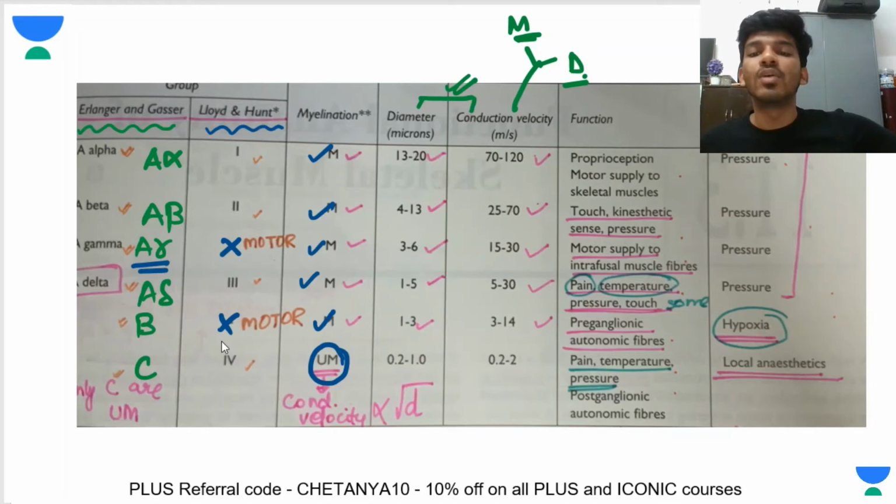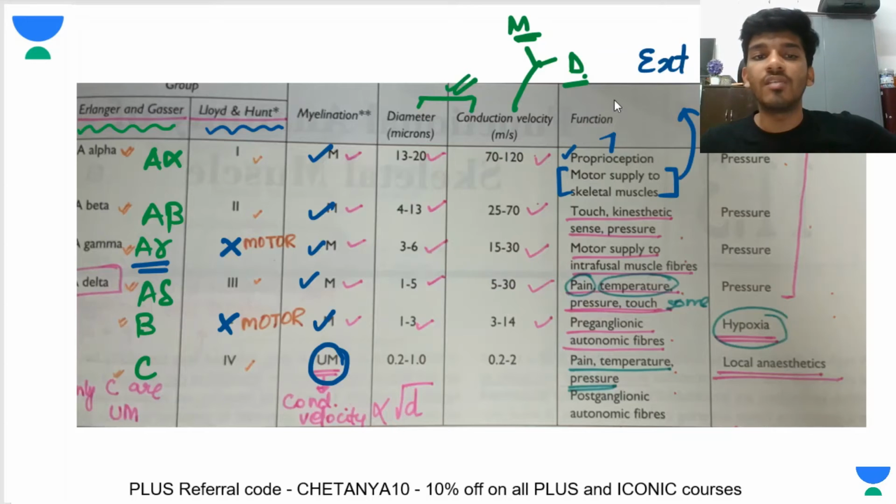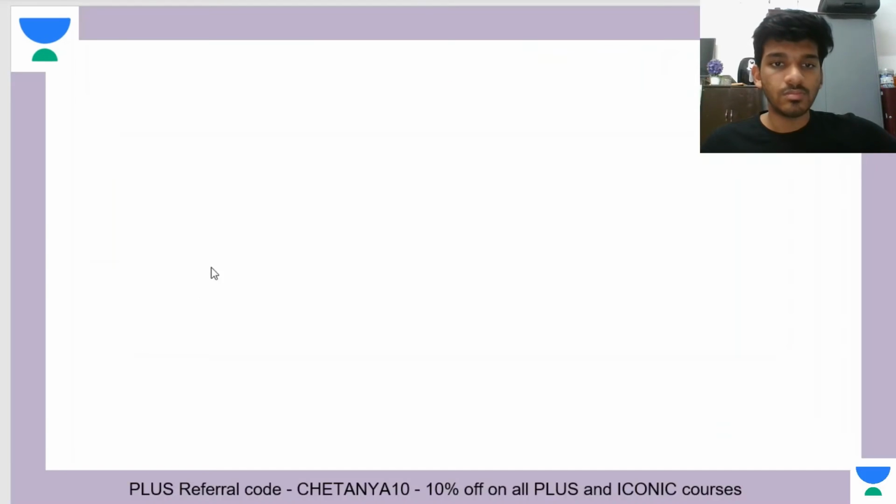Now let's look at the functions. A alpha fibers are responsible for proprioception because they are present in annulospiral endings. Motor supply to the skeletal muscle is also via A alpha fibers, and this is called extrafusal. This is a very important terminology to review: A alpha versus A gamma.